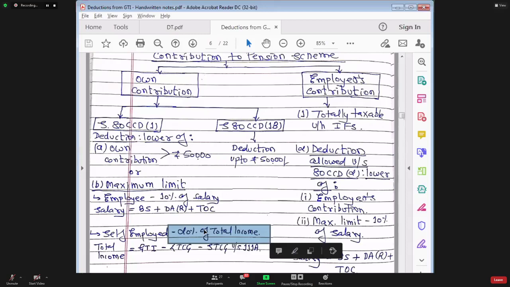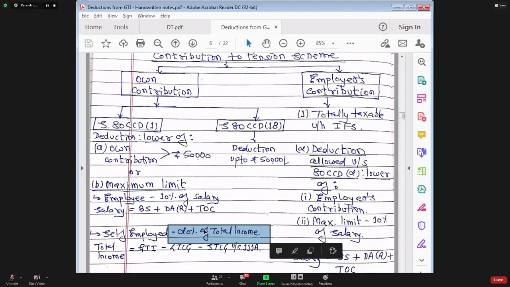And the limits are 10% for each contribution. So if you are doing a job, then for your own contribution, you can claim deduction to the extent of 10% of salary, and whatever amount your employer is contributing, for that also you can claim deduction of 10% of salary. So on an overall basis, a person doing job is getting 20% deduction.